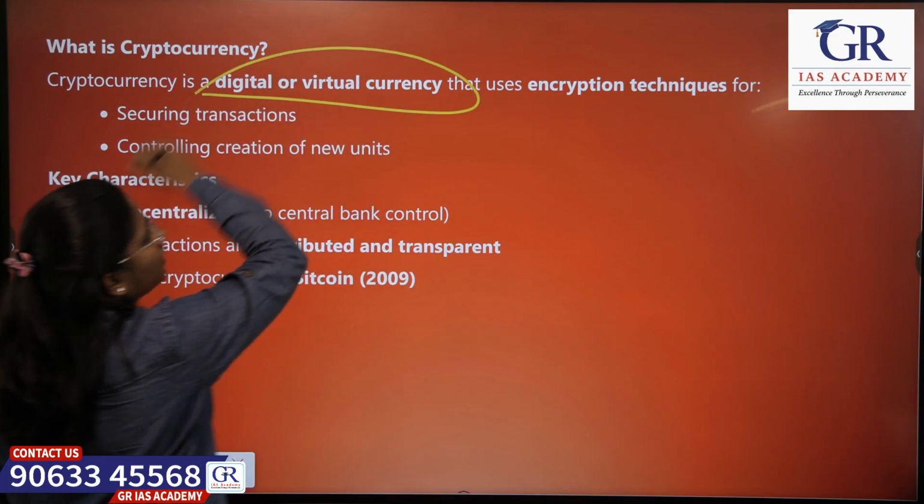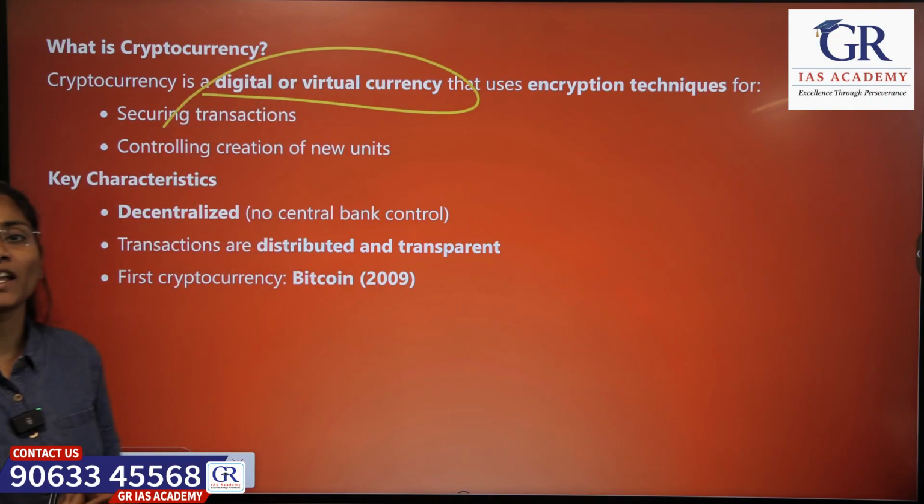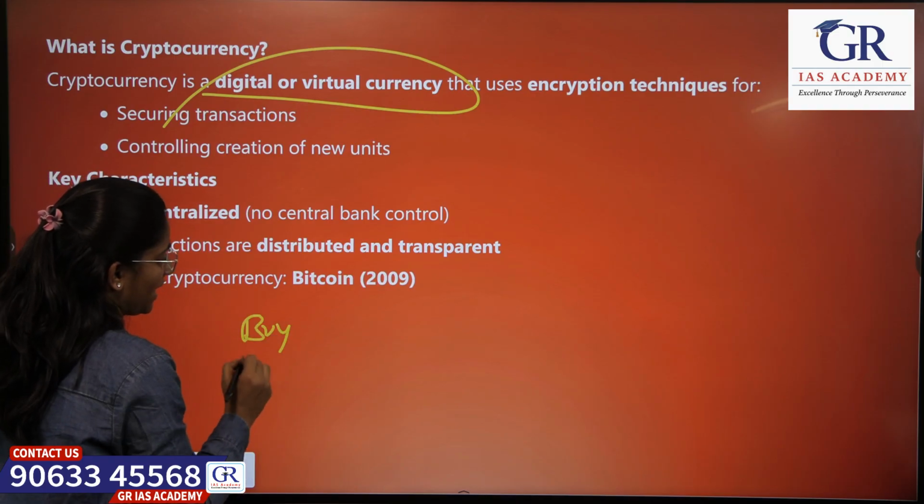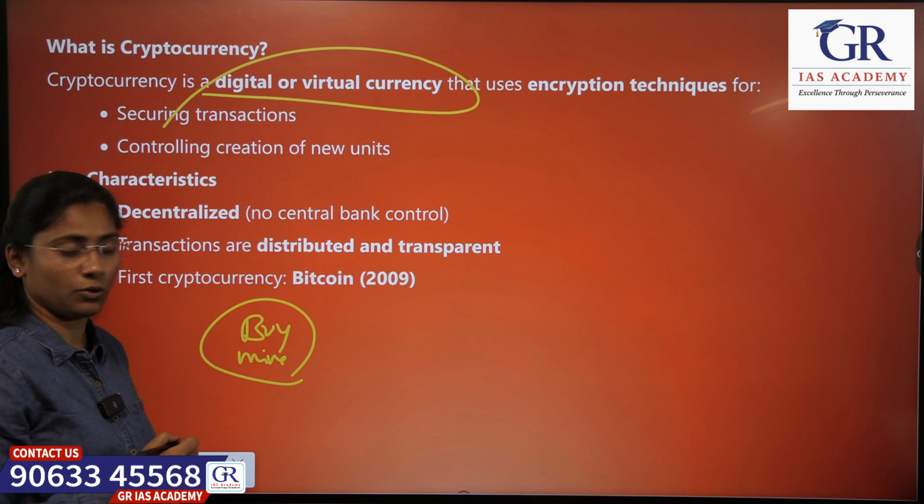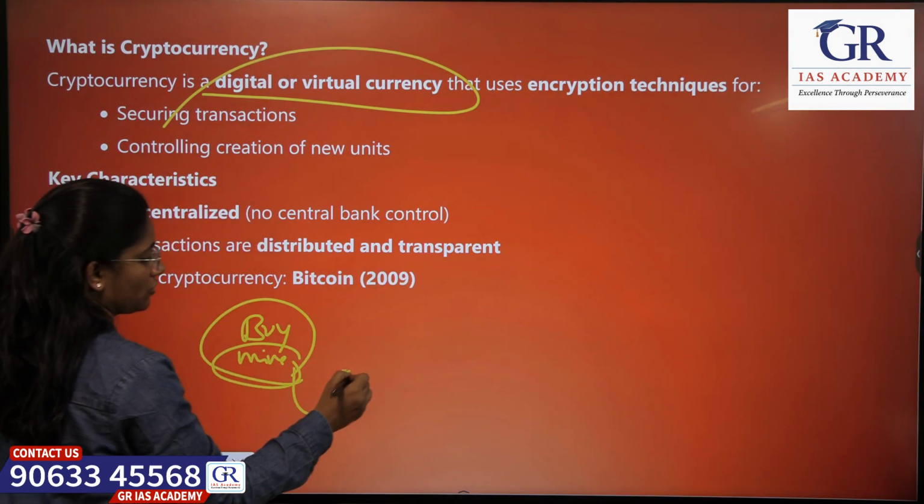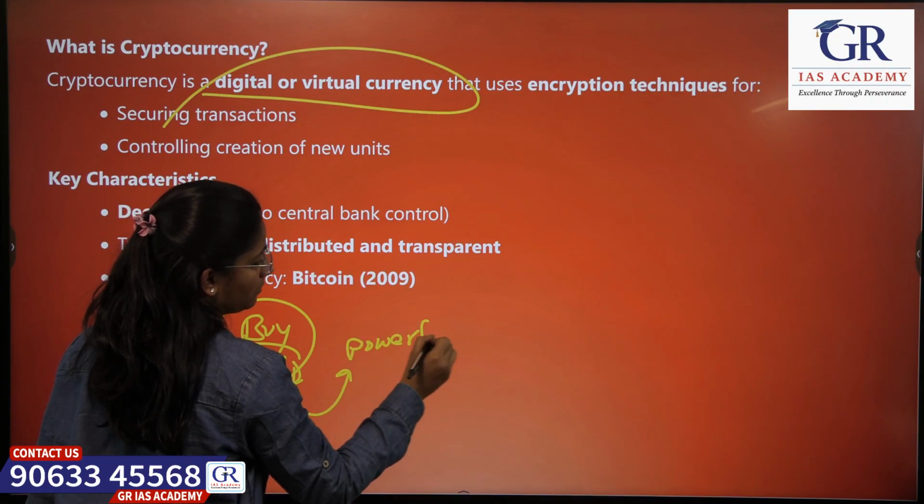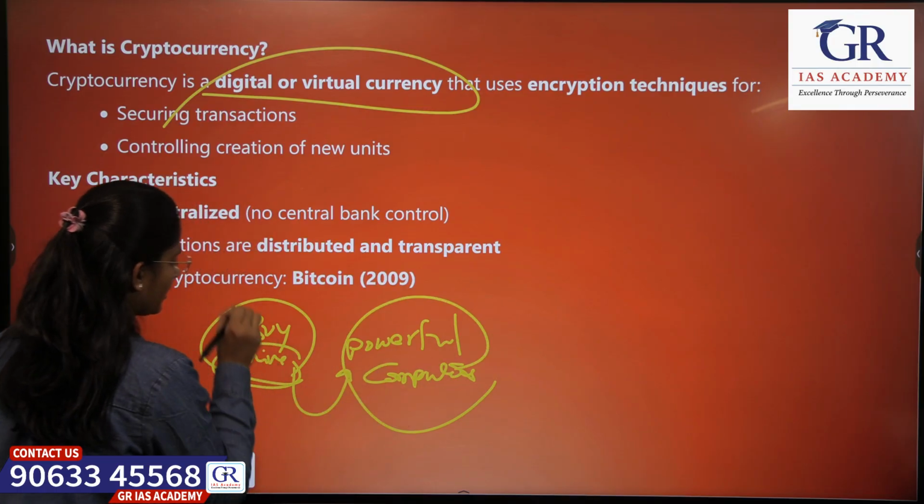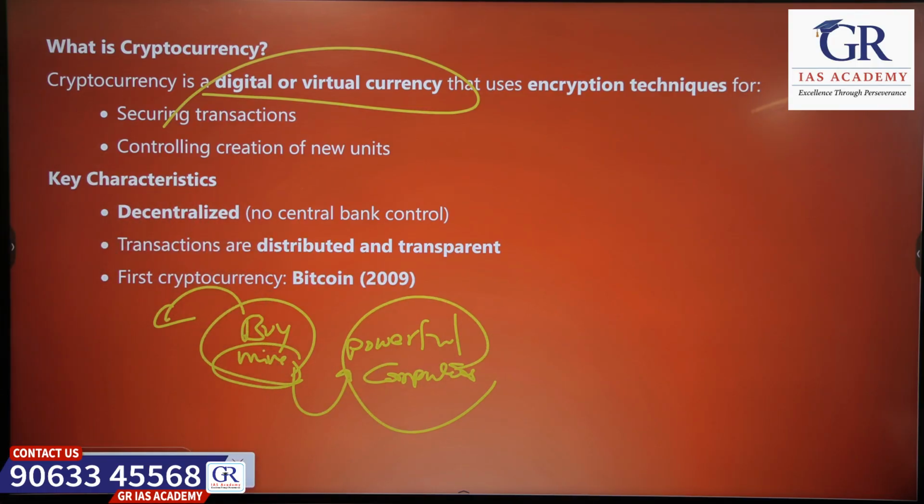It is a virtual or digital currency and uses some encryption techniques, and people usually buy it or mine it. How do they mine it? They use powerful computers. So in order to mine Bitcoin, you need powerful computers, or you have to buy from someone who already bought cryptocurrencies. So why do they use these currencies? For transactions. Okay.